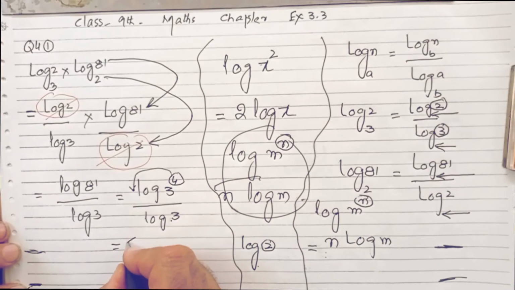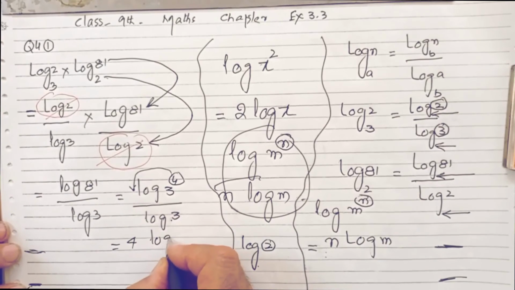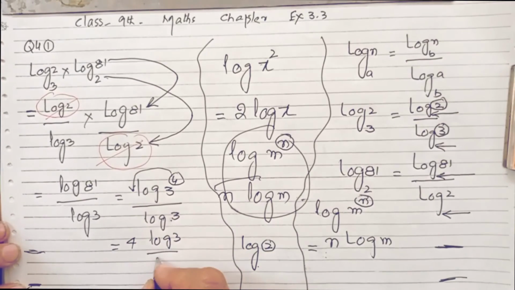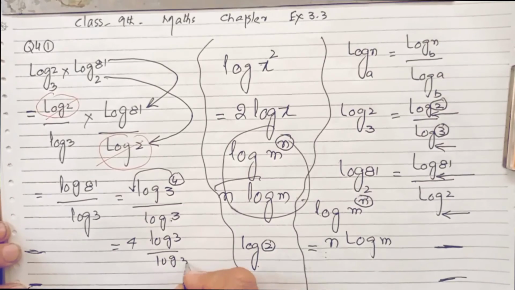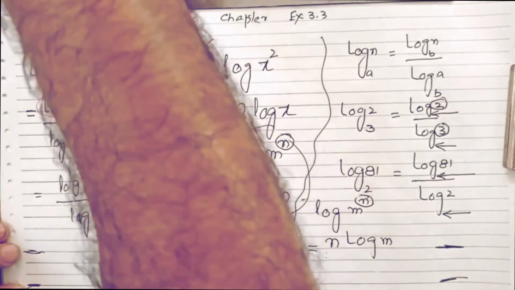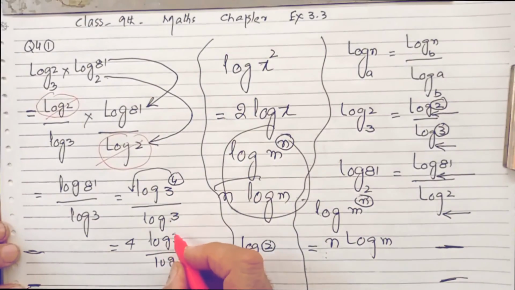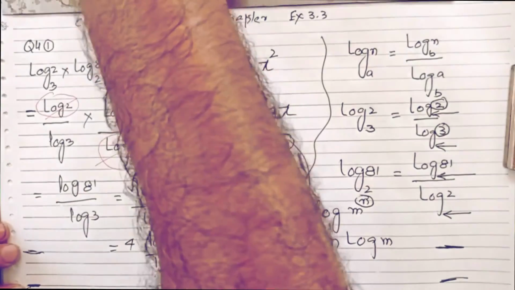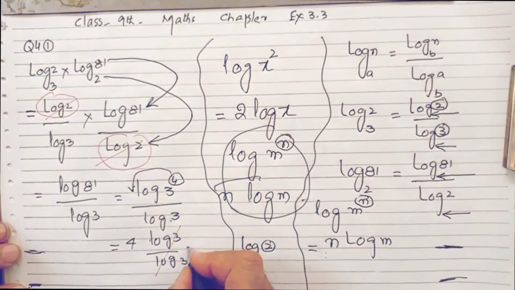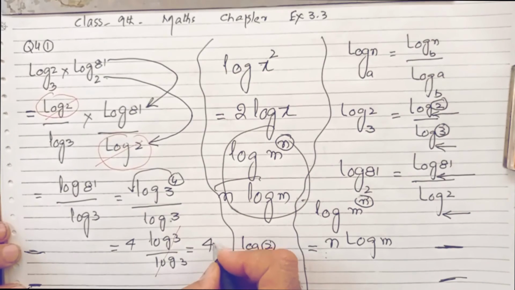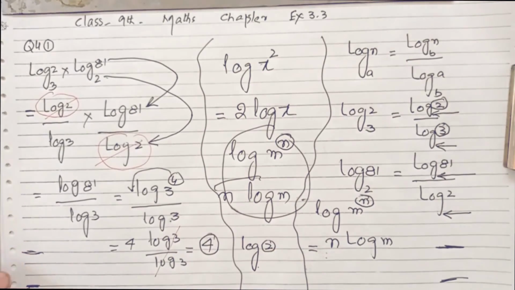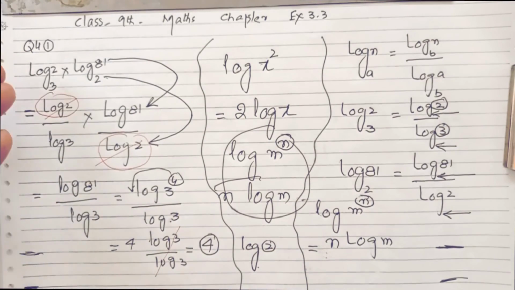So you will get 4 log 3 and log 3. So this log 3 goes and you are left with 4. 4 is your answer.